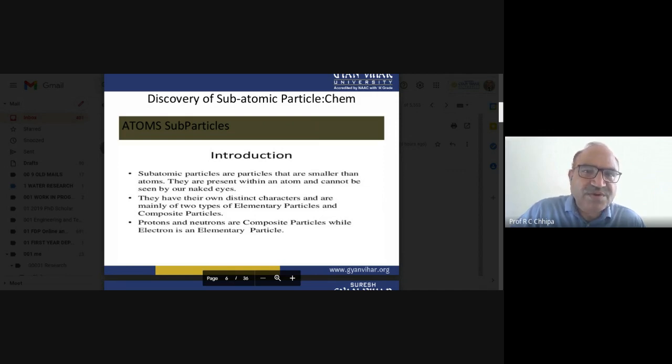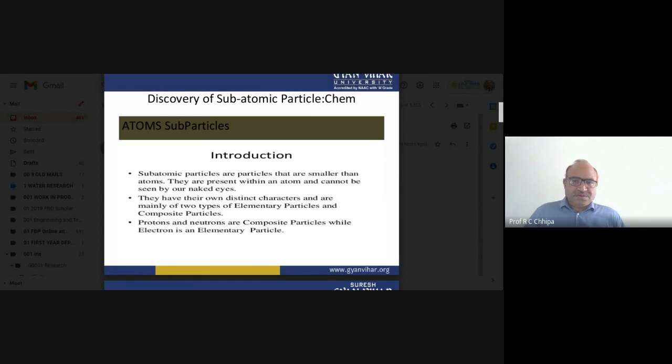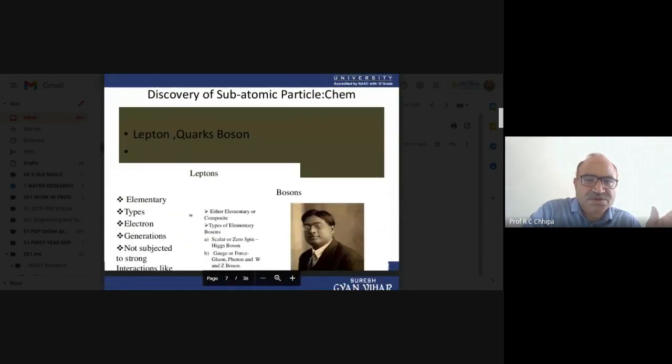Proton and neutron are composite because they are present in the nucleus. The elementary particle is the electron. There is a large distance between the nucleus and the electrons.